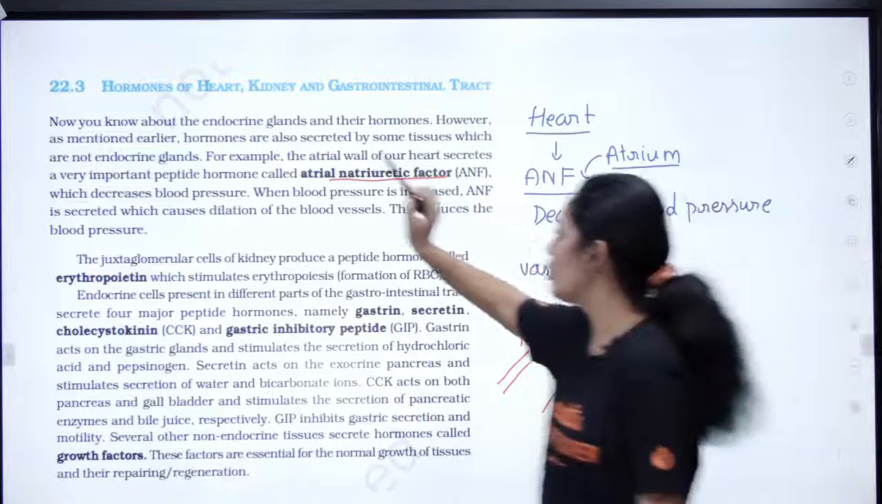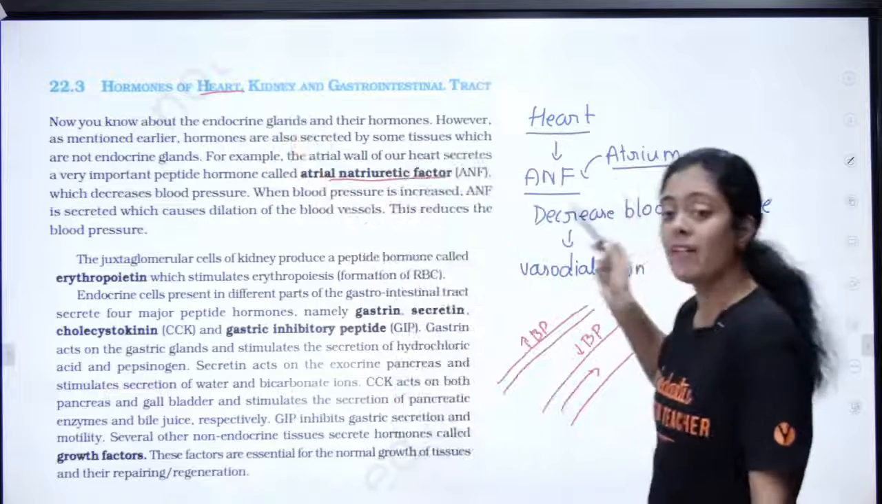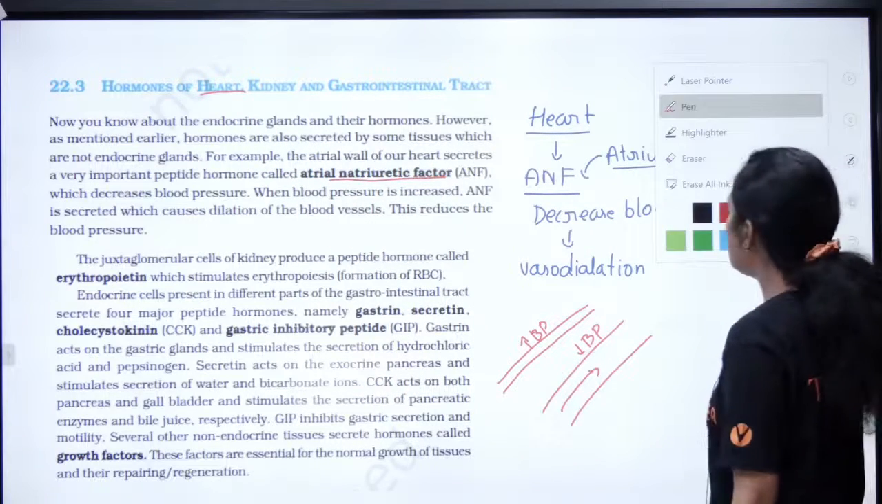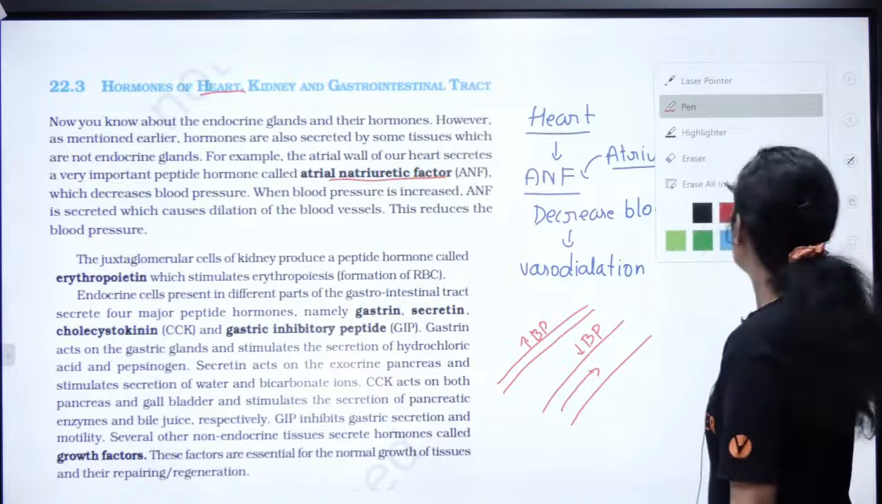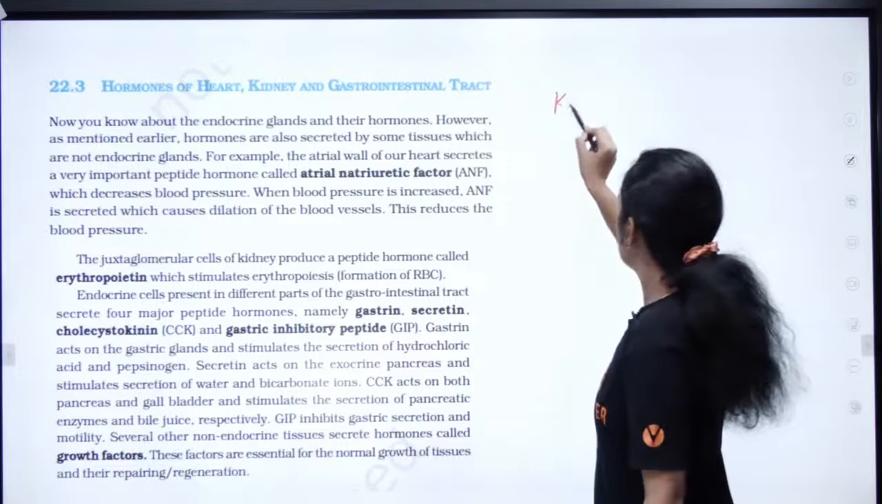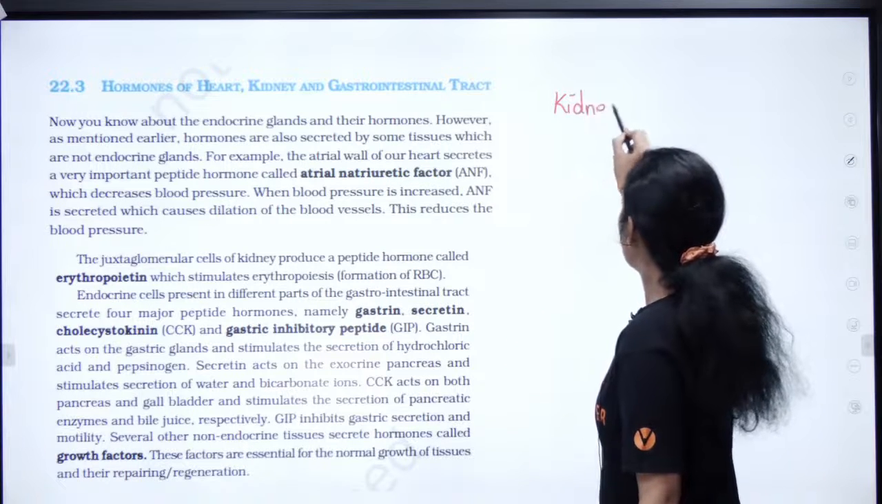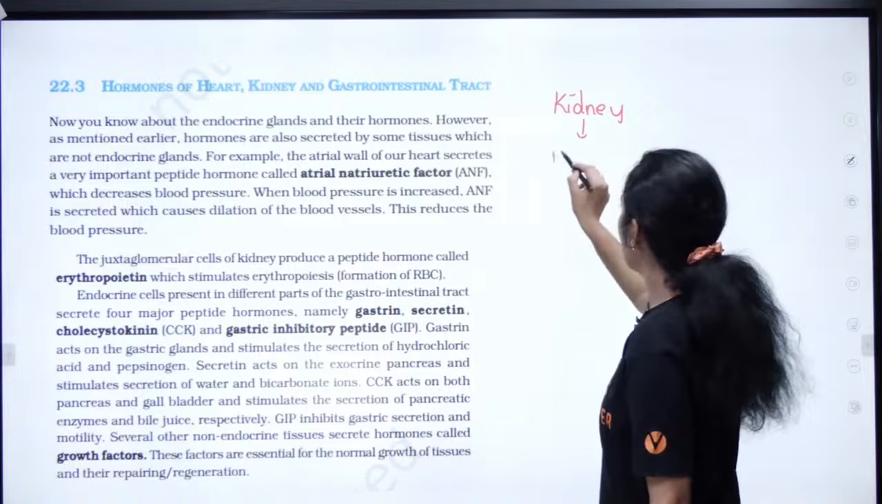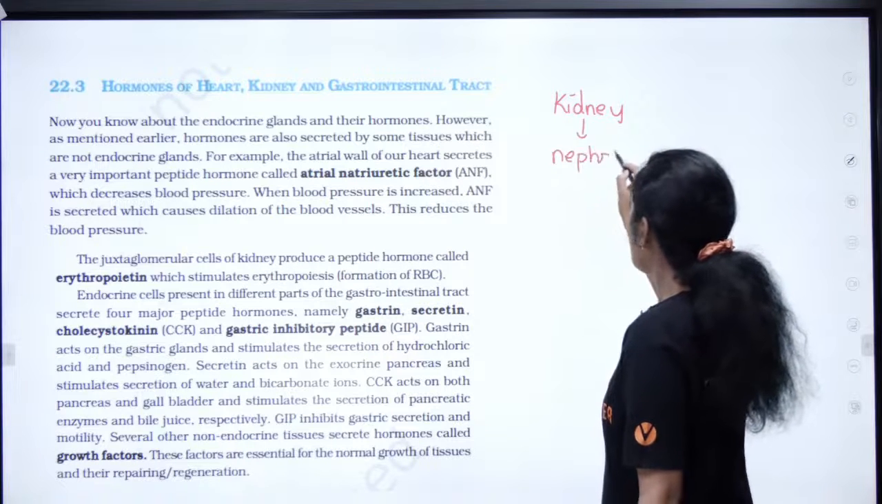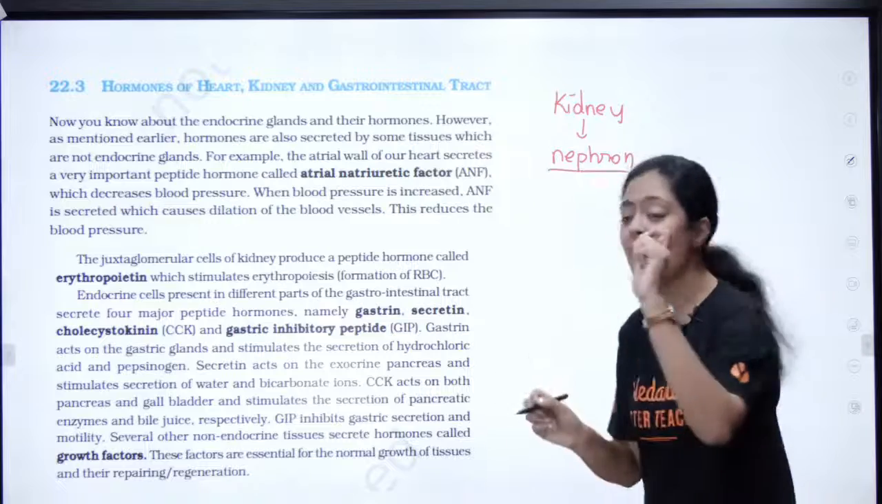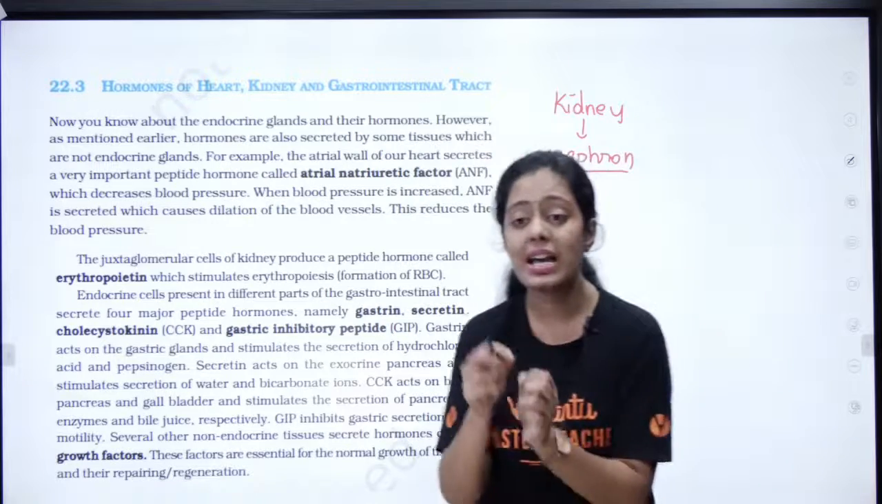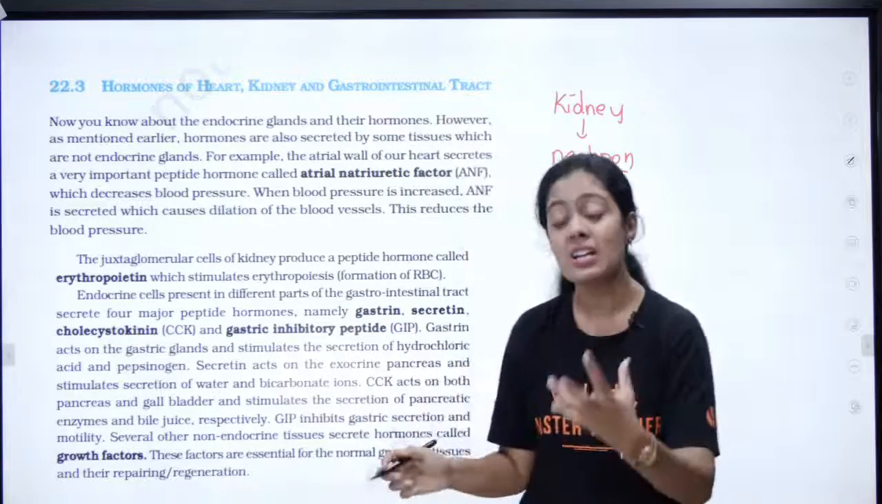Okay, so the first one is finished. So next you have kidney. Okay, so in your kidney, is this clear? Yes or no? Okay, your kidney is made up of functional units called nephron. Right? So in nephron you have a structure called JGA. What is JGA?